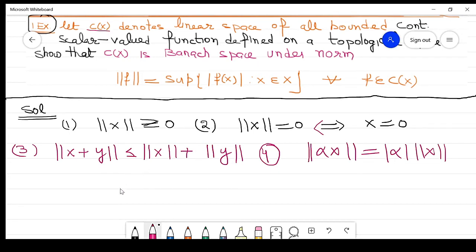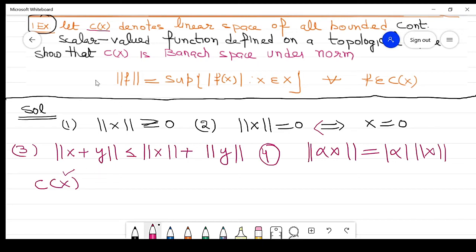What is C(X)? First, the given is C(X). It consists of all scalar valued functions defined upon the space X. So it is all continuous functions on a metric space or topological space X.